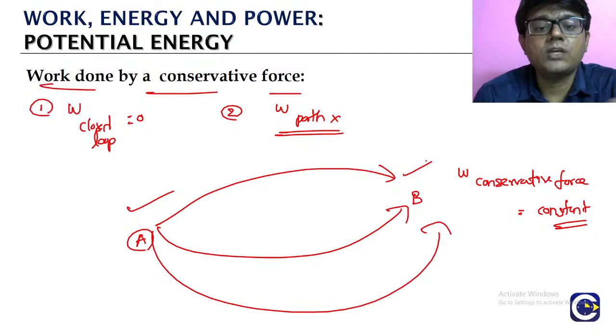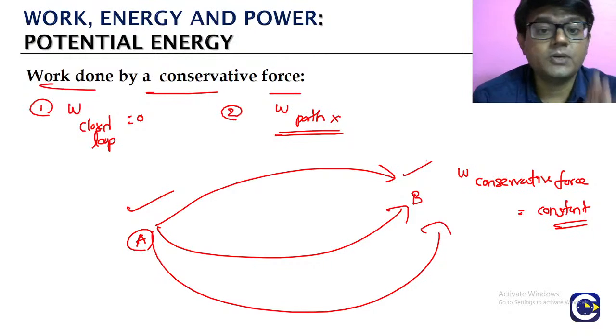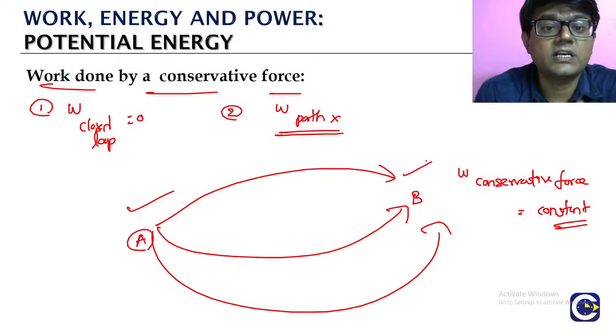That idea is what we call the potential energy method. So that is the reason why we will say potential energy is not a real form of energy. It is associated with the conservative force.